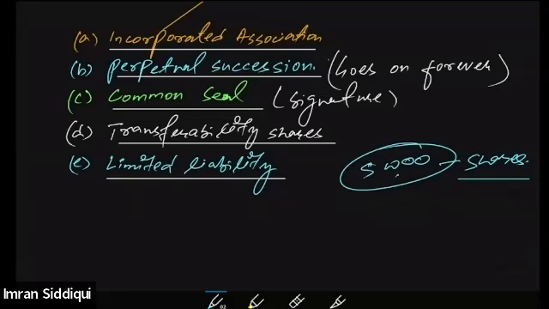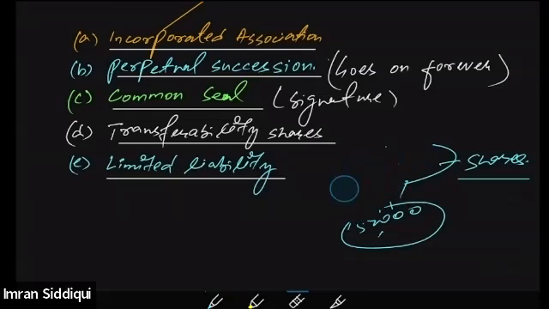Even if the amount of liability upon the company is, let's suppose, 1,50,000, in such a situation also, the company won't be able to ask a shareholder for more than 50,000, because he only bought 50,000 of shares in that company.